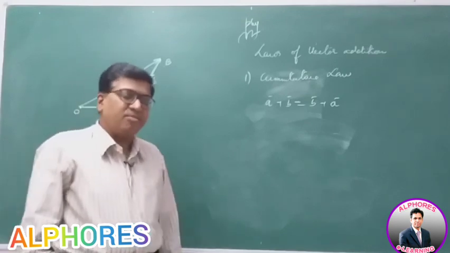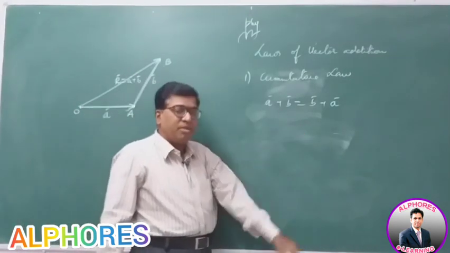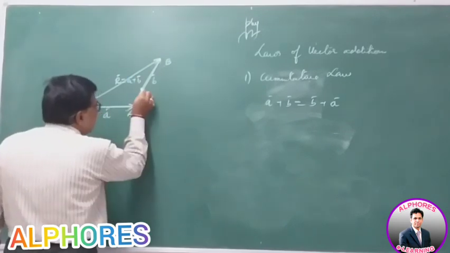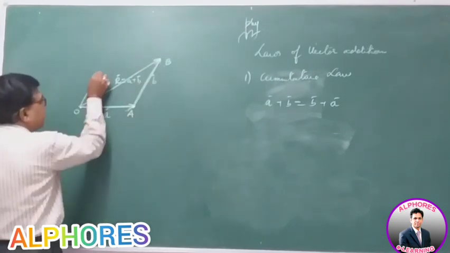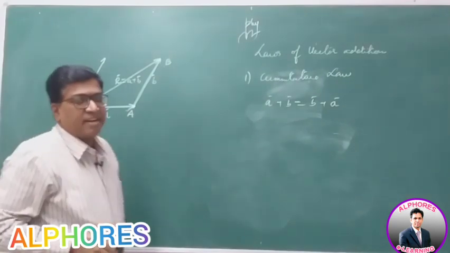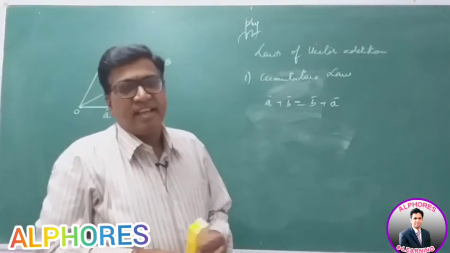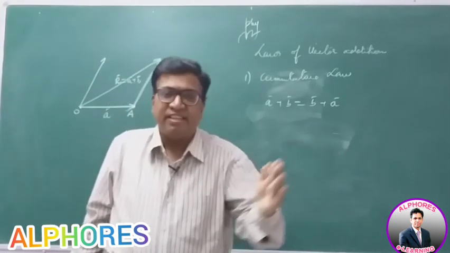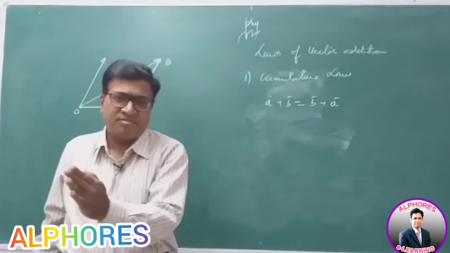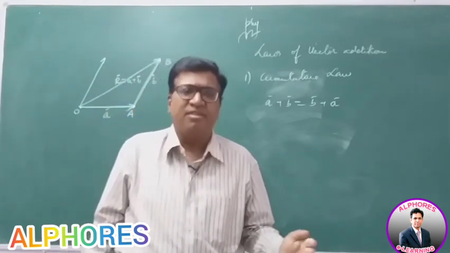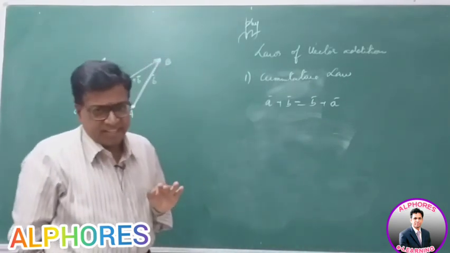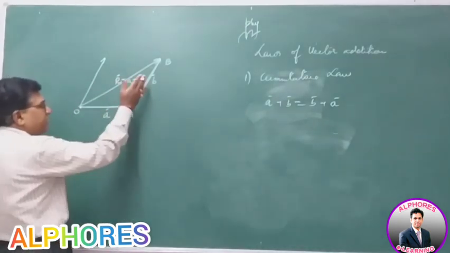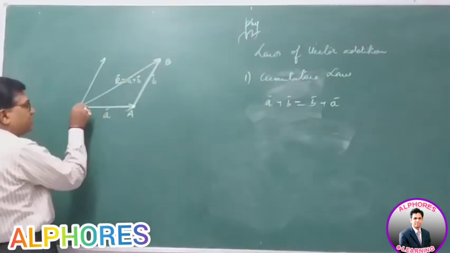Now let me take the same diagram the other way. Let me add B bar to A bar. So consider vector B bar. Let me represent this vector B bar like this. It is a free vector, a non-localized vector, any vector whose initial point is not fixed. When it is shifted parallelly, there is no change in the vector. The vector can be shifted parallel to itself without any variation. So B is a free vector. If I shift it like this, so this is B.